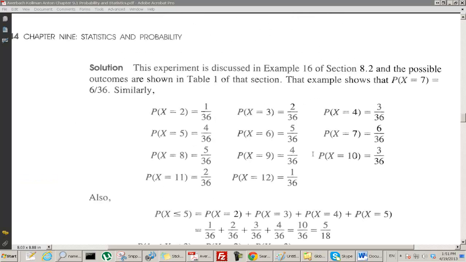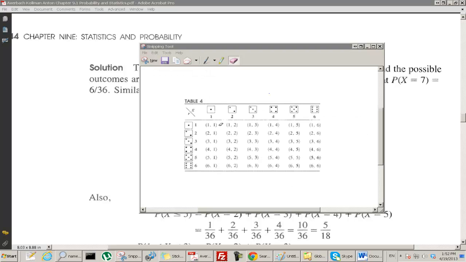So first they want the probabilities for all the different possible values of x. When you toss two dice, you can talk about the sum. What's the smallest sum? The smallest that x can be is 2, and the largest that x can be is 12.